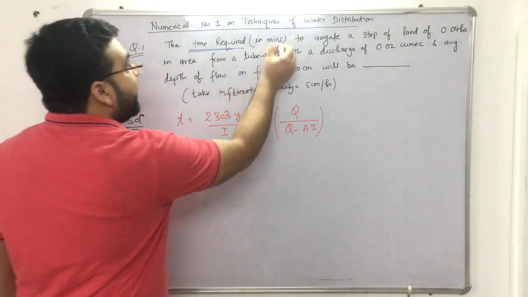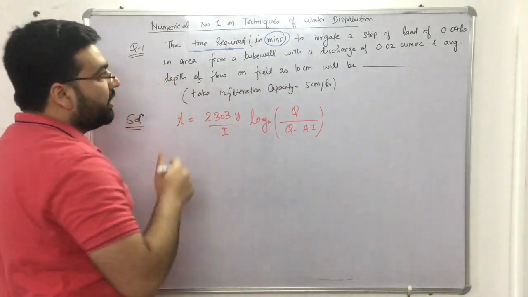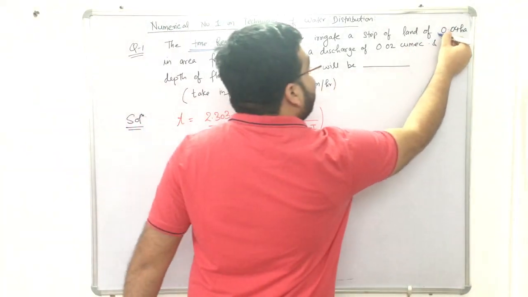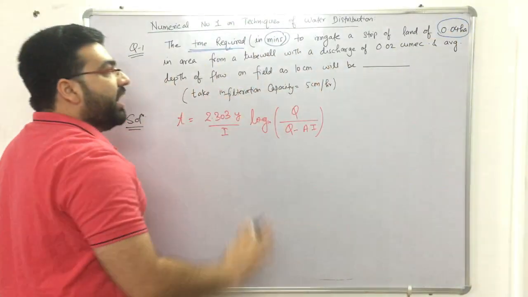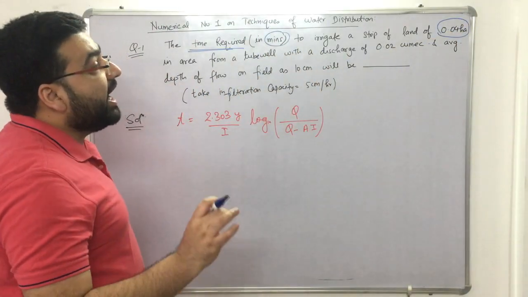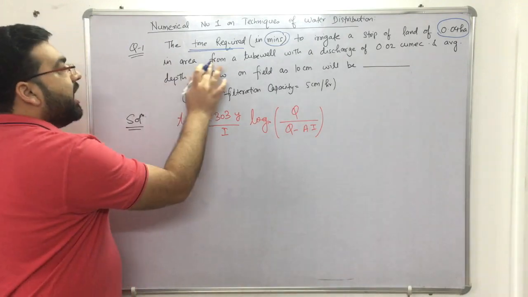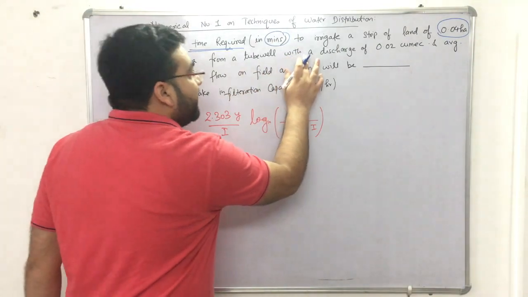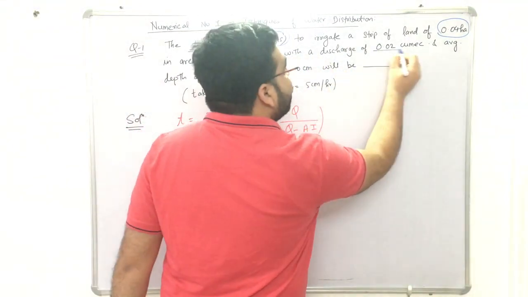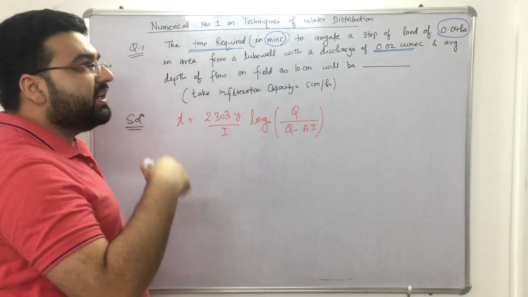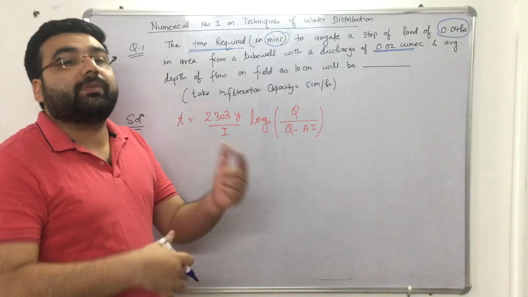So time required in minutes. In minutes we have to calculate time, right? To irrigate a strip of land of 0.04 hectares. So the area of the land is given to us as 0.04 hectares. Simple, right? From a tube well with a discharge of 0.02 cumec. Now what is cumec? Meter cube per second, but in irrigation engineering it is generally known as cumec, right?